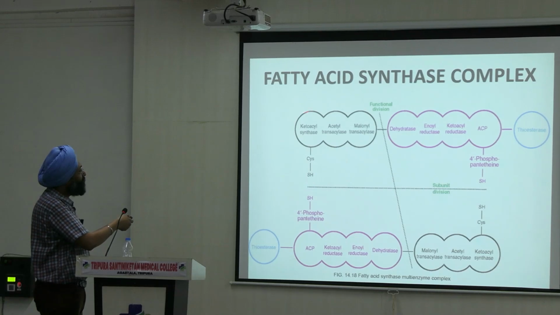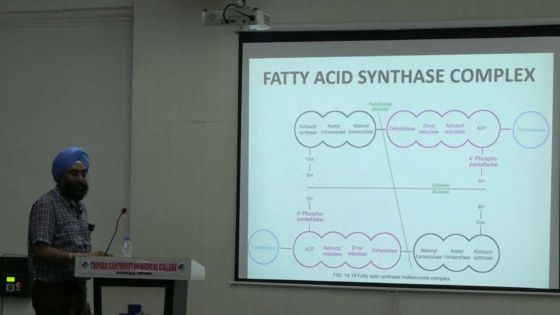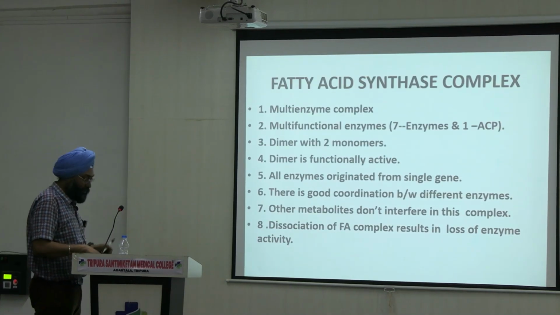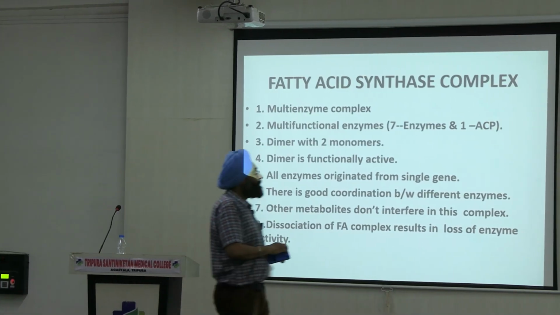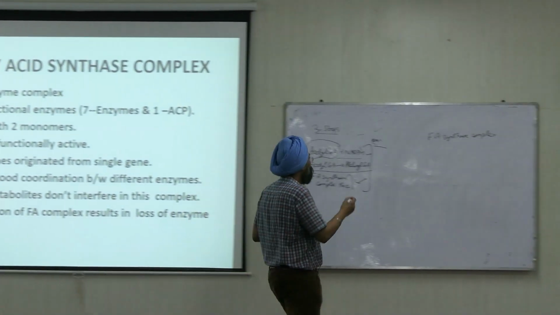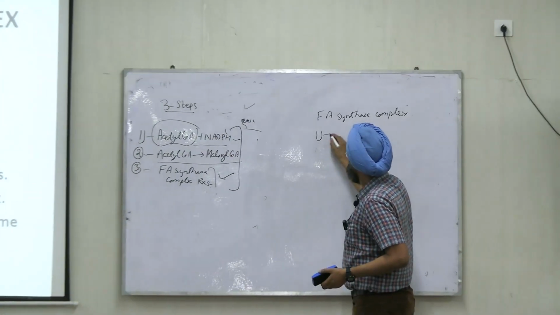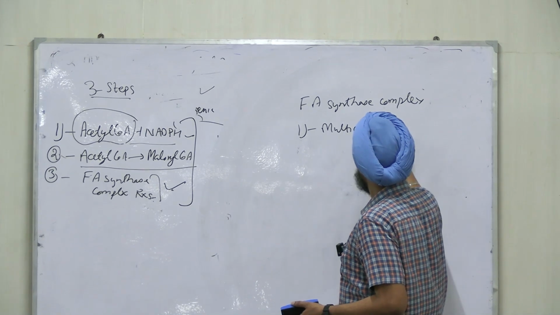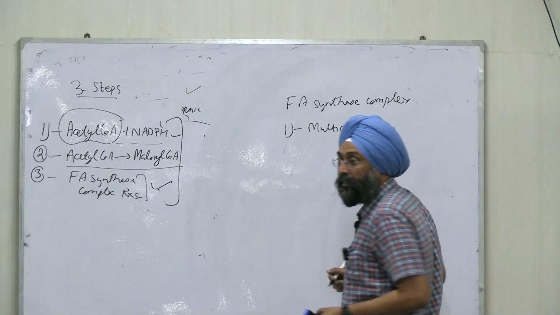So there are 7 enzymes, 1, 2, 3, 4, 5, 6, 7, and 1 is acyl carrier protein, right? Just first do the features. First feature is that it is a multi-enzyme complex, right?